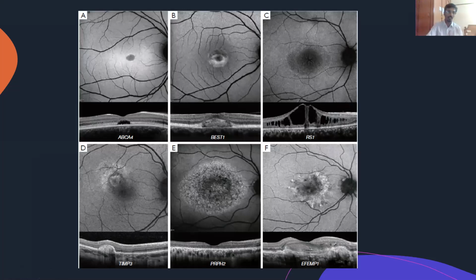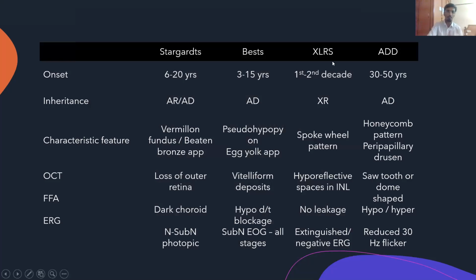I can understand this is difficult to see, but there is a TIMP3. If you remember this mutation, there are just 6 macular dystrophies you need to remember. This is particularly seen in Sorsby pseudoinflammatory disease. PRPH2 is again pattern dystrophy. There is this particular speckled pattern which is seen on hyperfluorescence on AF, and EFEMP1 would be dominant drusen. Hereditary dominant. Great. And this is just a brief wrap up of these.